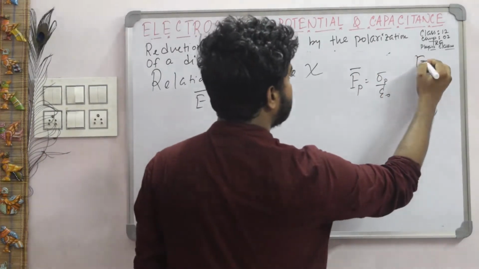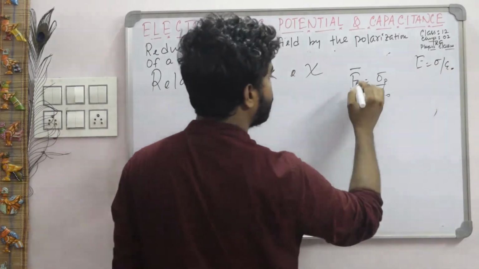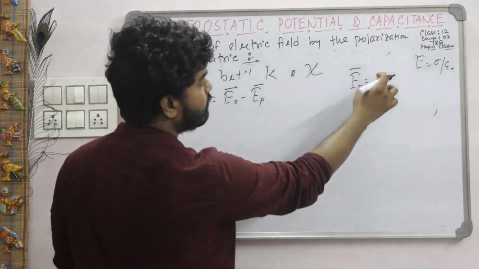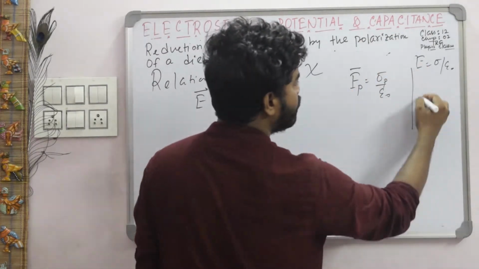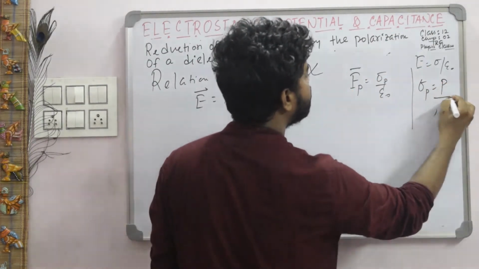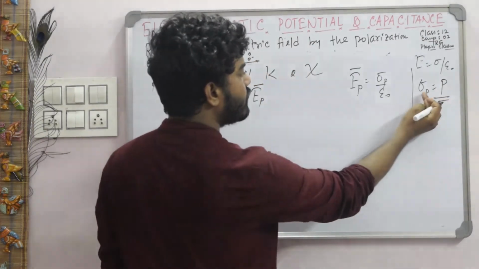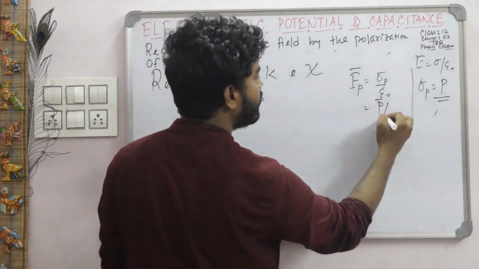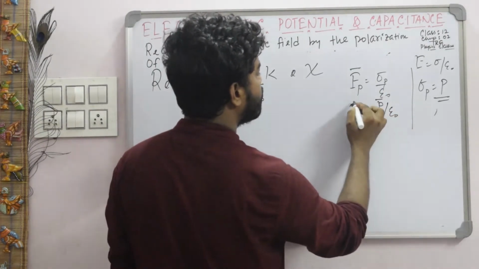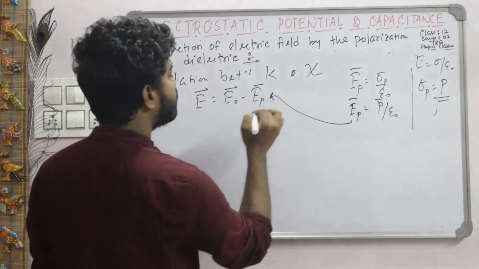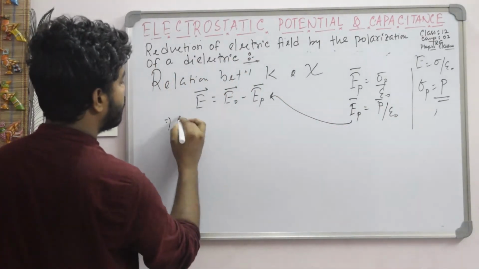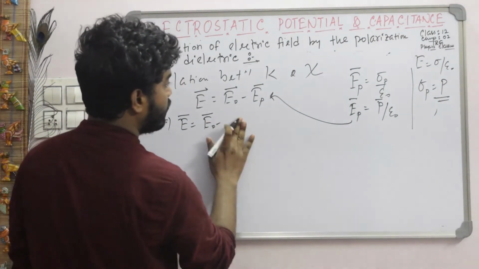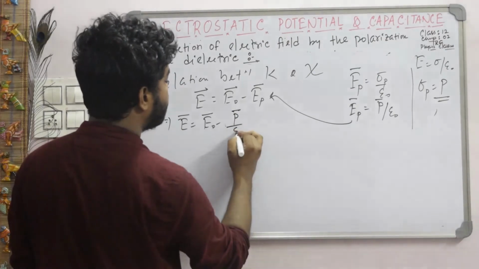When we use EP, this formula becomes surface density due to induced charge, that is sigma p by epsilon naught. I just proved that sigma p is equal to P, that is the polarization density is equal to surface density. So from here we can say EP is equal to P vector divided by epsilon naught. So in the place of EP we can write E vector equal to E naught minus P vector by epsilon naught.